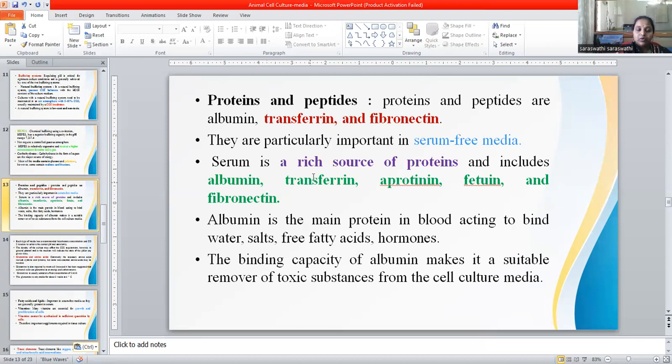One more important thing for any kind of serum media: serum is very important. Serum is rich in proteins, including albumin, transferrin, and fibronectins.